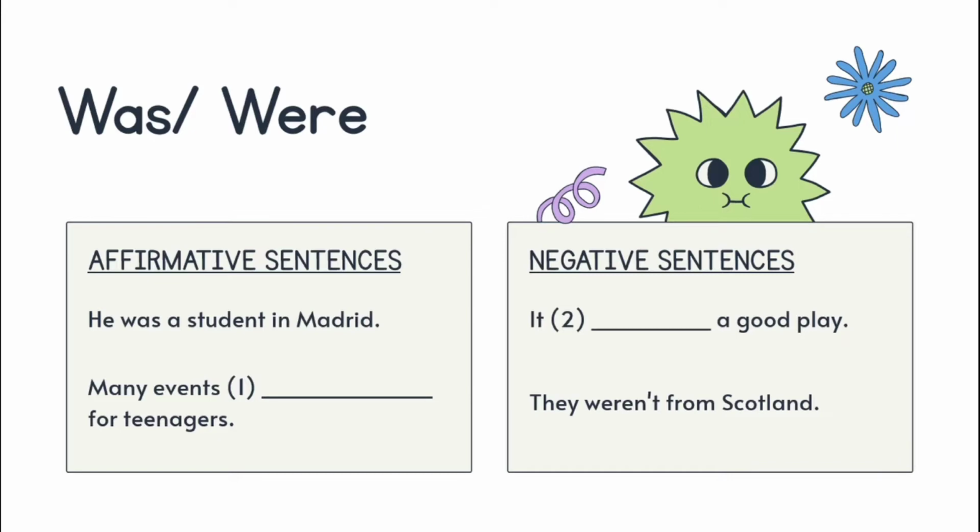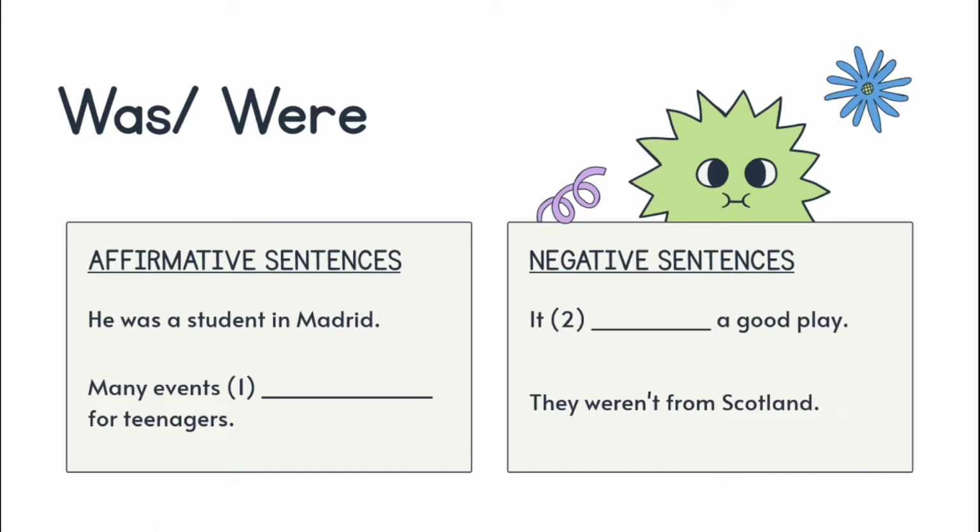Meaning that maybe he is no longer a student because he already graduated, and that is why we use was to indicate the action that happened in the past. Okay, for negative sentences, you are using was not or were not.